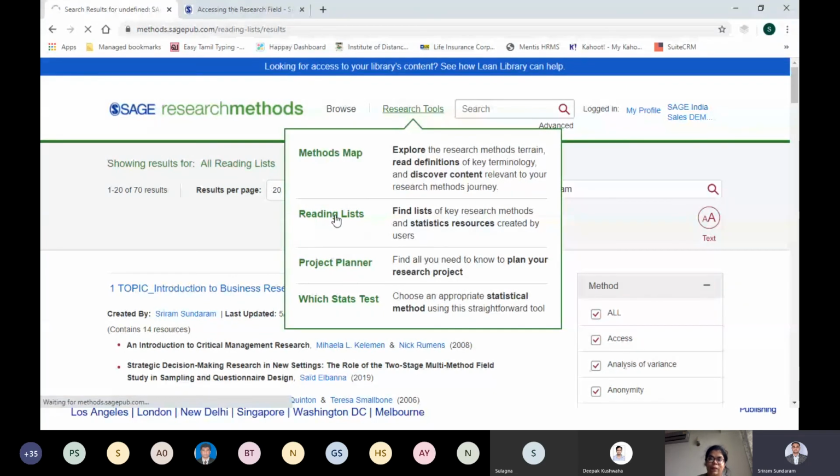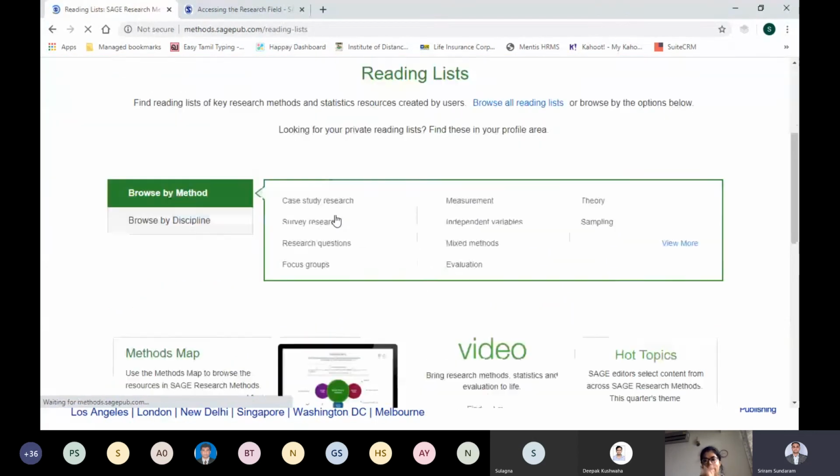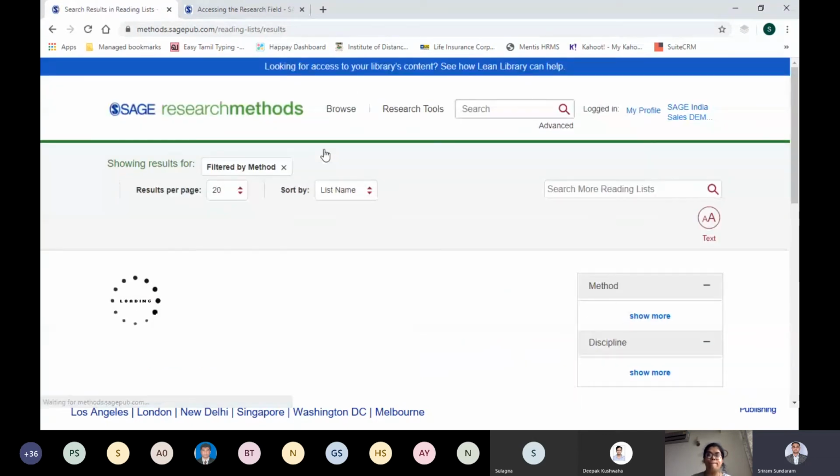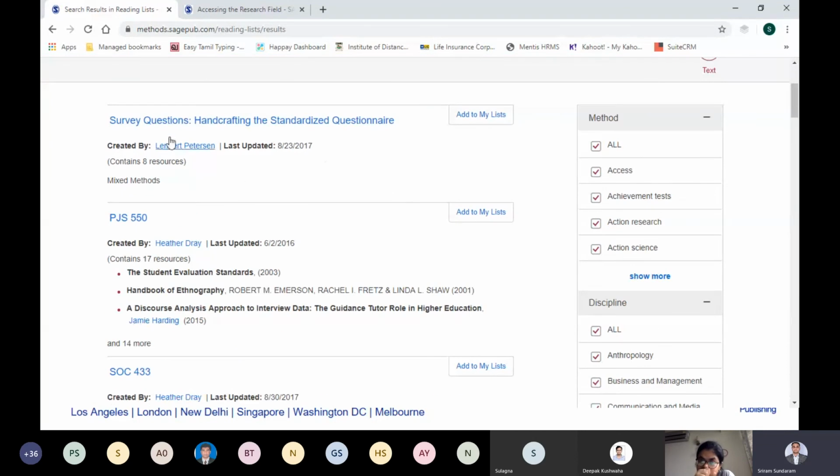For example, I will search somebody else's reading list, or I'll go by any method. I'll go to the reading list homepage again. Okay, I would go ahead and see survey research, maybe a method on survey research. I'll select survey research and see who all have created reading lists on survey research. There is one survey question, and there are 8 resources on this, created by Peterson on such and such date.